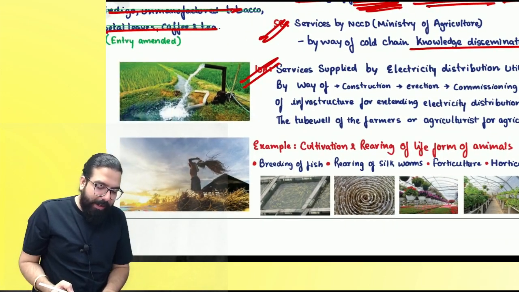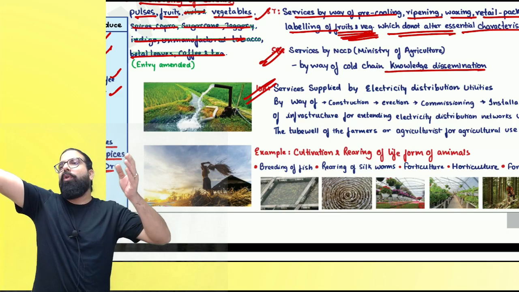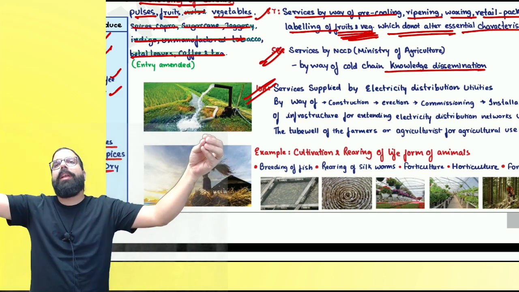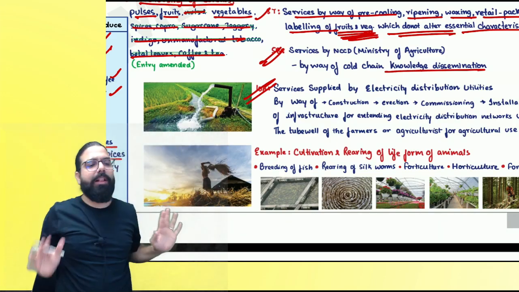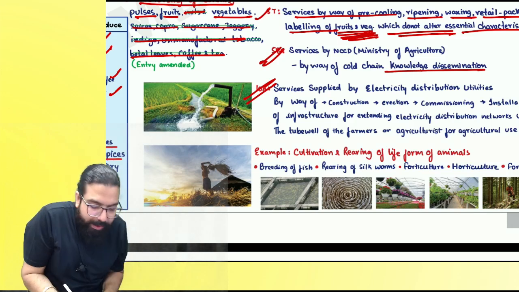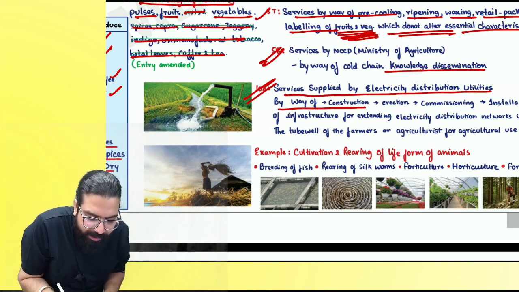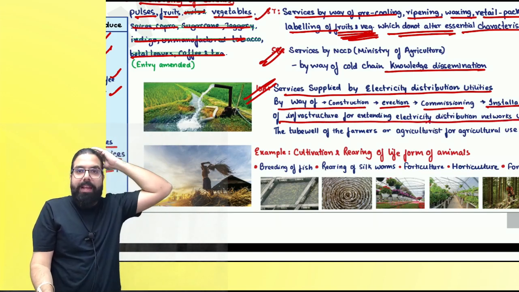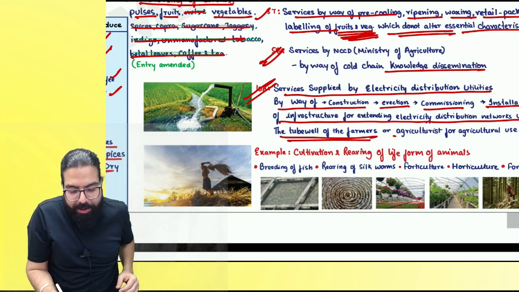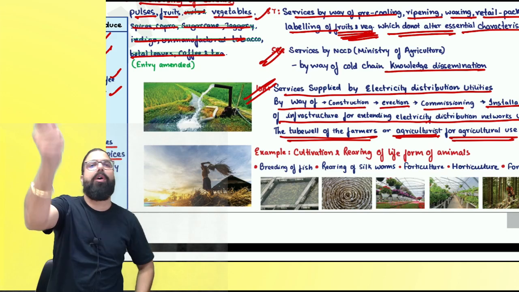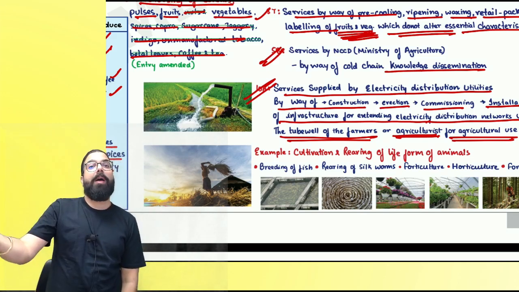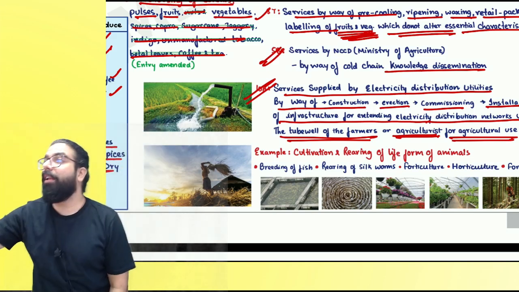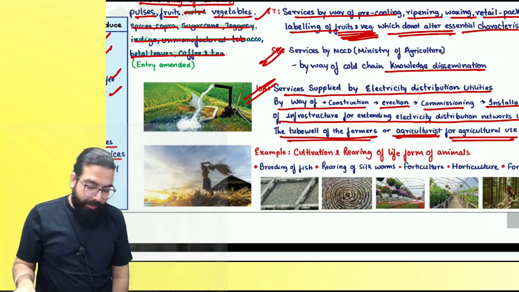Then, supposingly an agriculturist is telling, sir, from the road, please give the electric line connection to my farm. So supposingly Bescom went ahead and gave the electric connection from the road till the agriculturist's farm. Then services supplied by electricity distribution utility, by construction, erection, commissioning, installation of infrastructure for extending electricity distribution network up to the tube well of the farmer or agriculture for agricultural use will always be exempt. Shahrukh Khan told, for my farmhouse I want electricity, and he paid. That is taxable. For agricultural use, it is exempted. Can I go ahead, everyone?